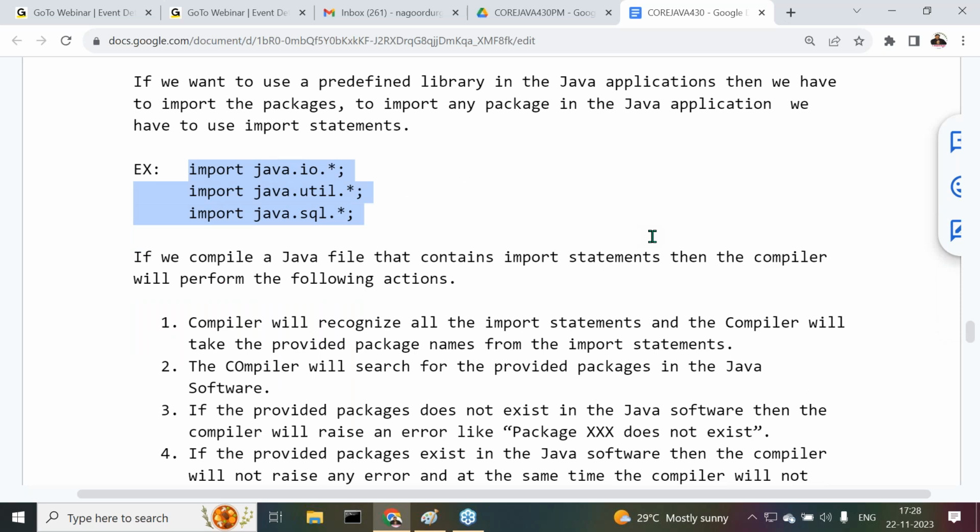All classes and interfaces from the packages. Yes, sir. All of you are following or not?